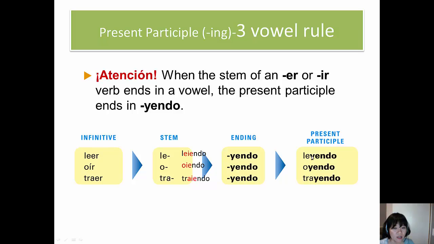As you can see, the I changed into the Y. Oyendo and trayendo follow the same pattern. There is a very subtle difference in the pronunciation between leyendo and leiendo. However, when it's written with the I, it looks very wrong. Don't forget to change that I into a Y when you are writing.